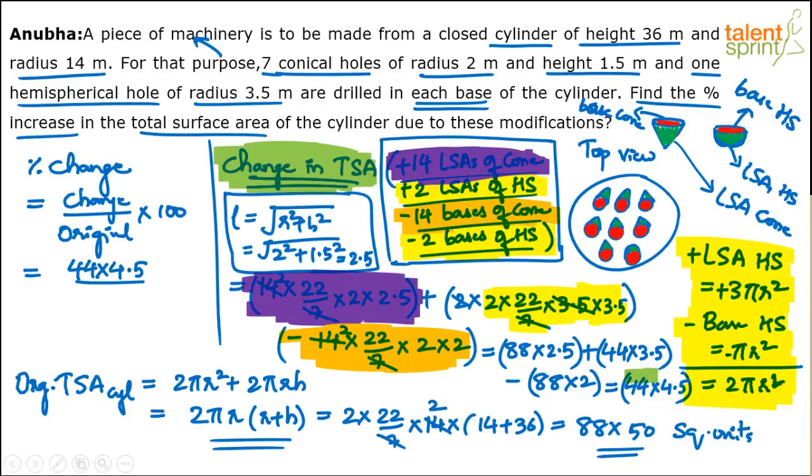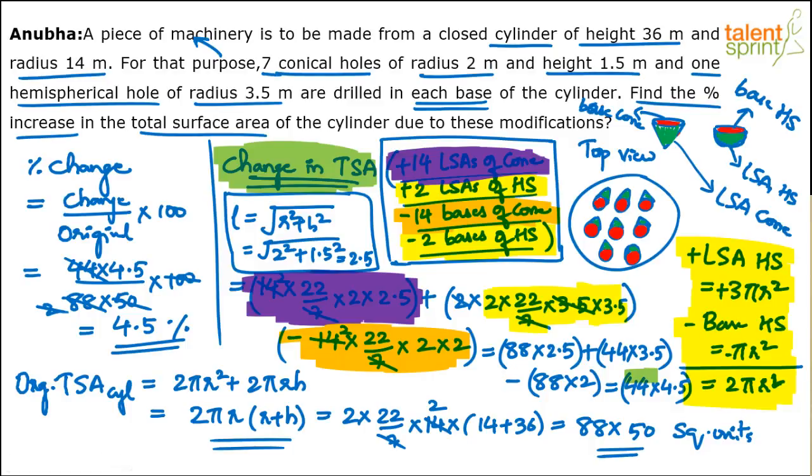Divided by original 88 into 50, into 100. So do the calculation now. I think 44 goes 2 times. 2 into 50 gets cancelled with 100. We are left with 4.5%. I think that's the final answer, 4.5%.